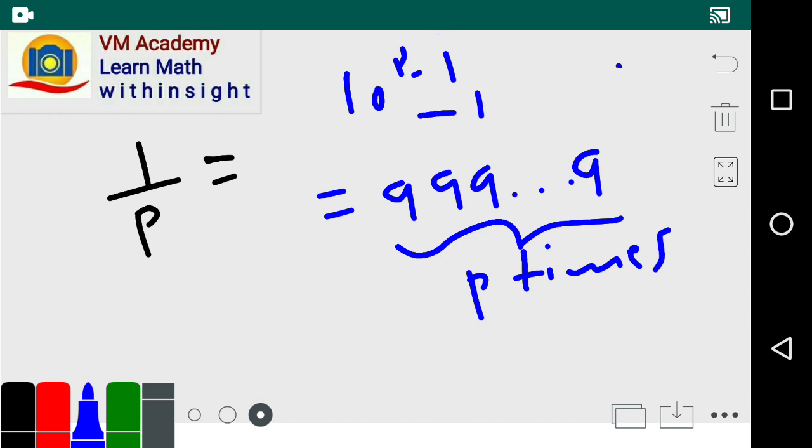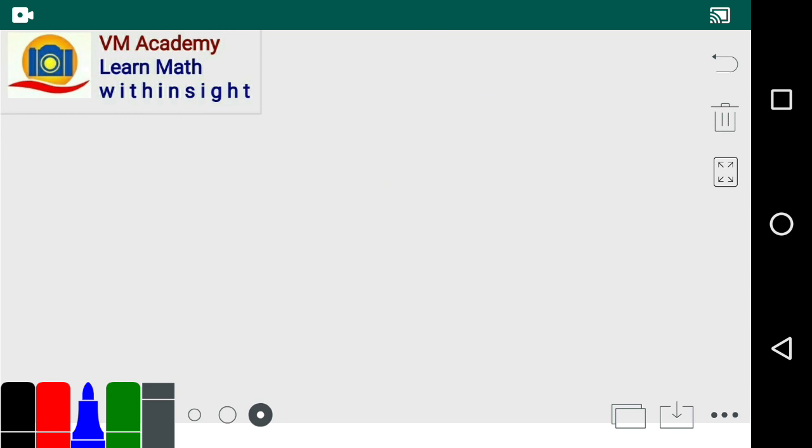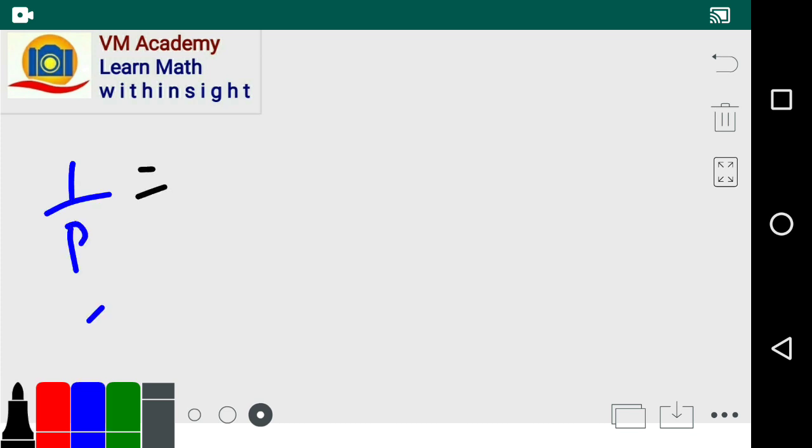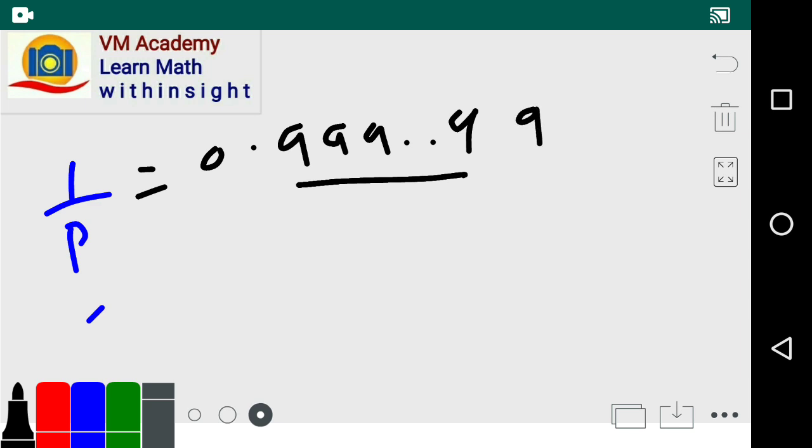This is going to be perfectly divisible by p because it leaves remainder 0. So we can consider, friends, 1 by p as 0.9999, here p minus 1 times, again 999, p minus 1 times, and so on.